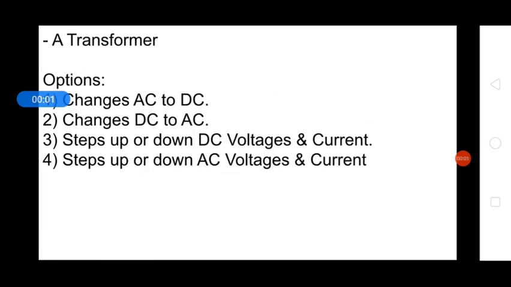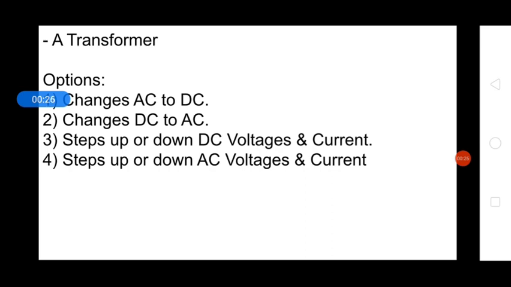So the last question is, a transformer changes AC to DC, changes DC to AC, steps up or down DC voltages and current, or steps up or down AC voltages and current. So a transformer can only increase or decrease AC voltages and current without changing the input frequency, because it works on the principle of mutual induction.